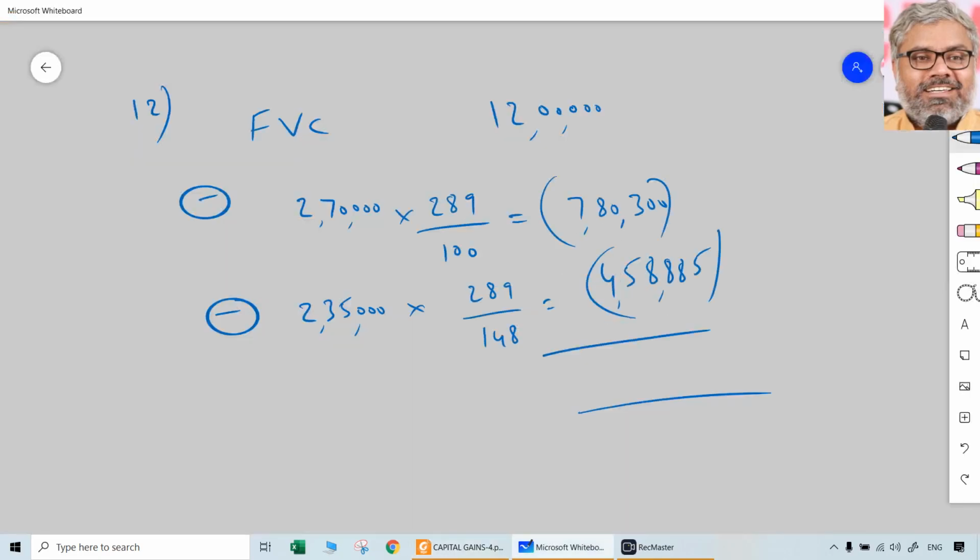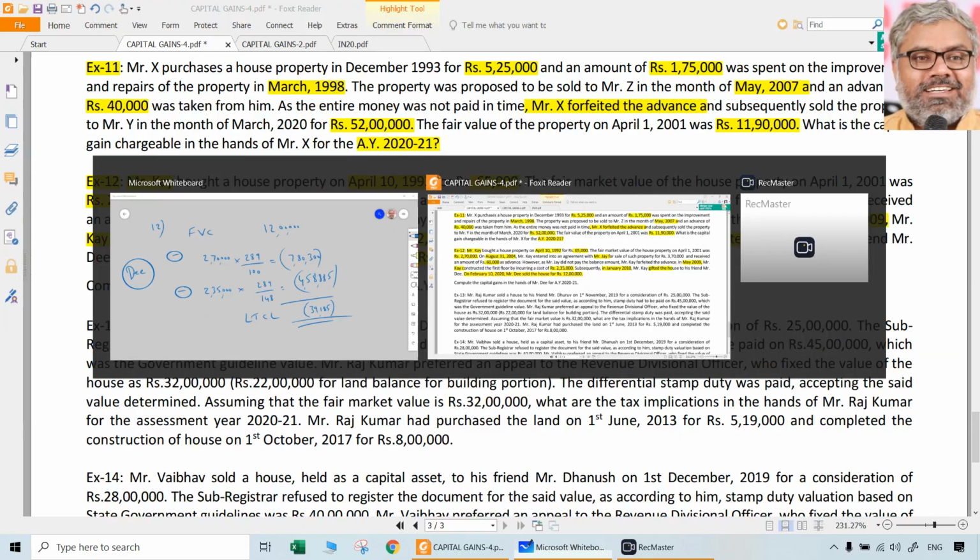And once we do that, 12 lakhs minus 7,80,300 minus 4,58,885, we get a long-term capital loss. Anything can come, whatever comes. Sorry, not gain, loss. Long-term capital loss. 39,185 is the long-term capital loss in the hands of who? Who is the SSE? SSE is D, not K.